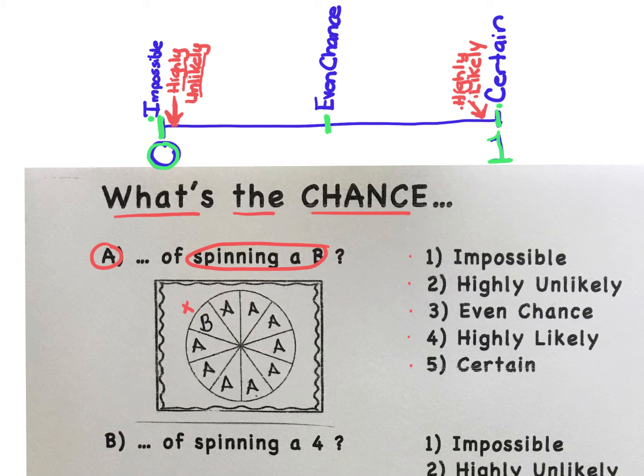You should have chosen number 2. It is highly unlikely that we will spin a B. There is only one B out of 10. It's a very weak chance of occurring. Let's move on and look at another spinner.